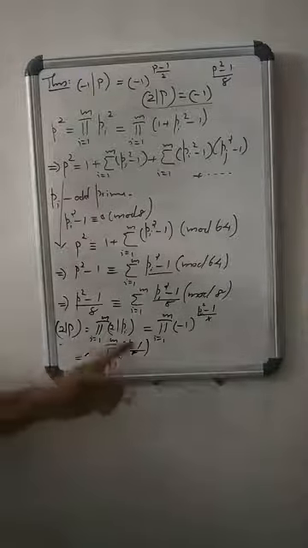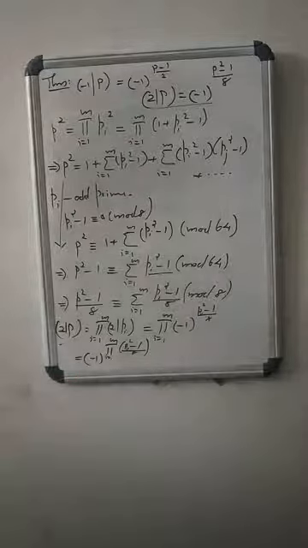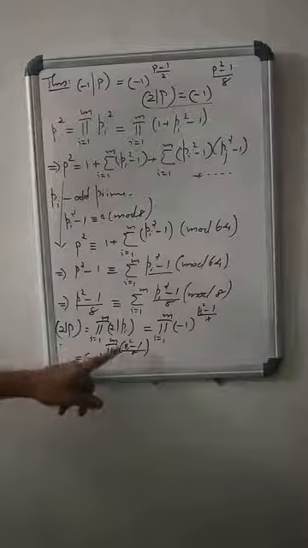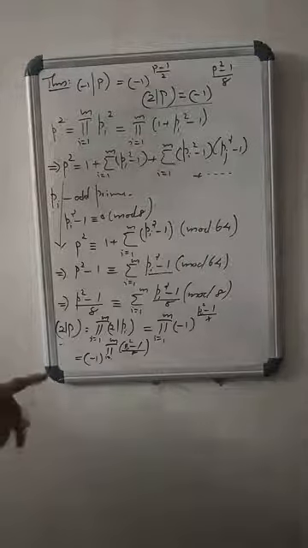What about this one? That is minus 1 power summation, sigma i ranges from 1 to m, of (pi square minus 1) by 8.